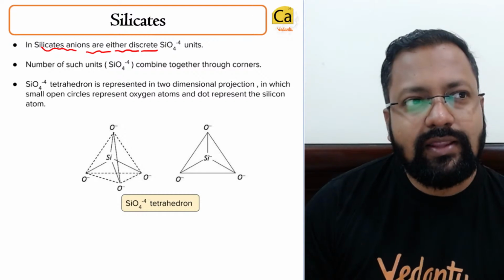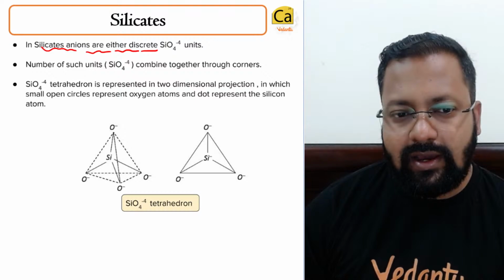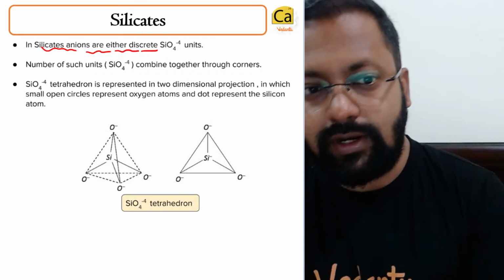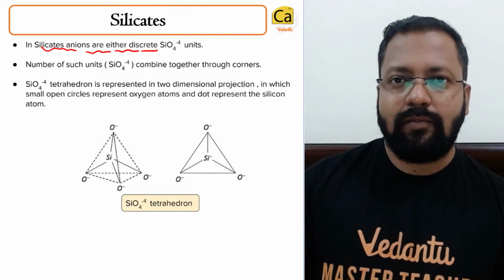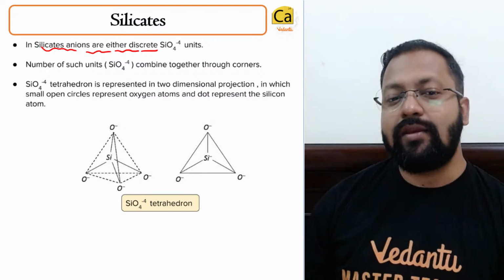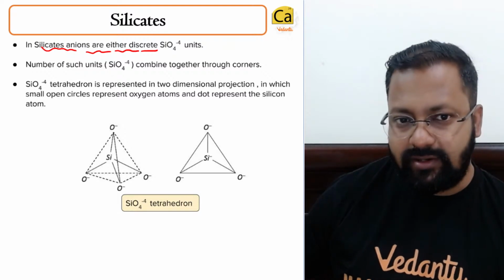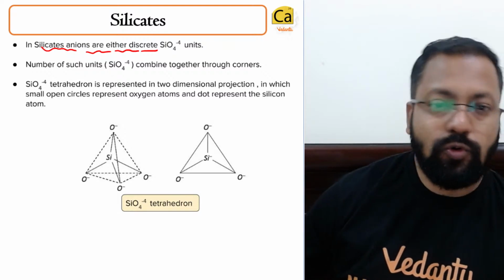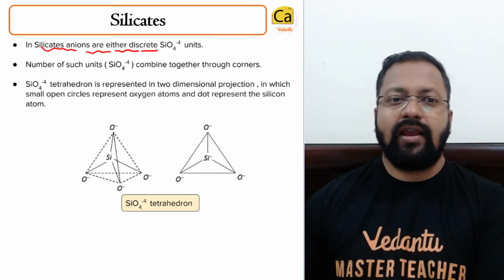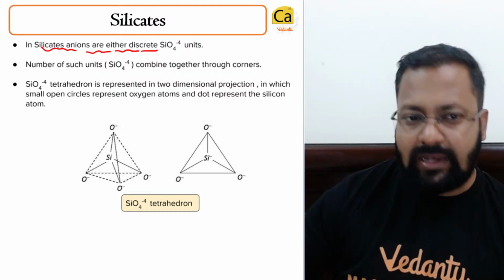Now remember that these SiO4 4- units can be attached to another SiO4 4- unit in multiple ways, depending on how many oxygen atoms are shared between any two adjacent SiO4 4- units. We identify different classes of silicates.